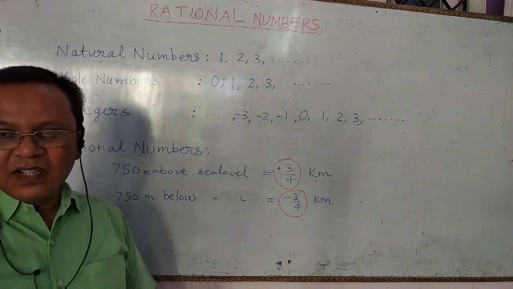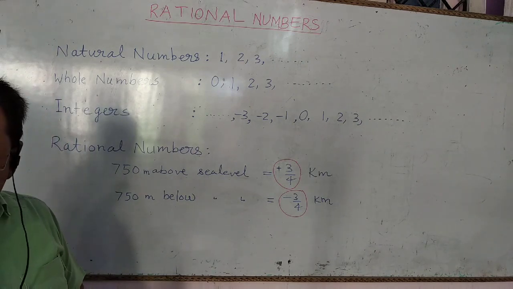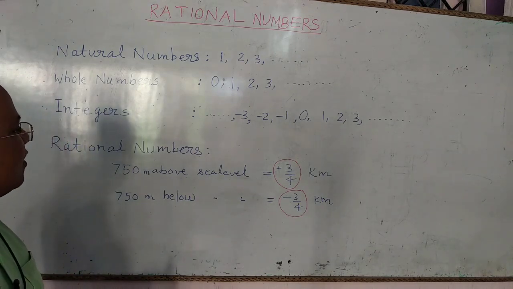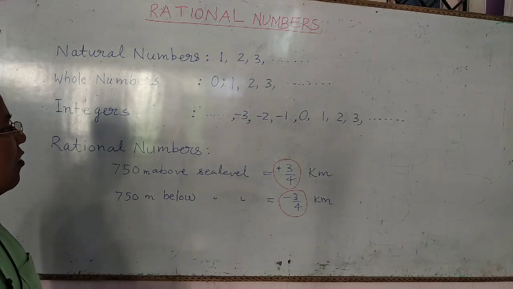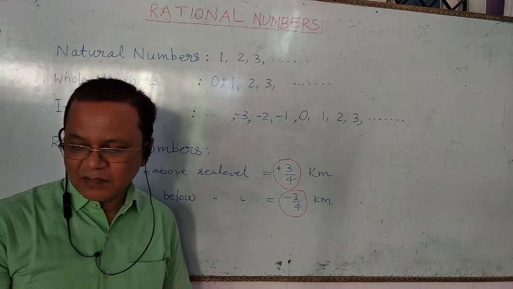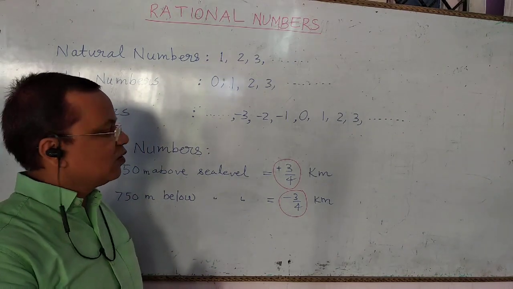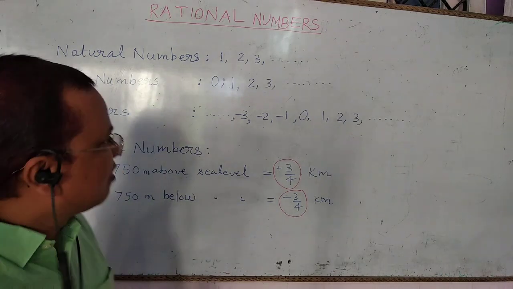So rational numbers can be defined as the numbers which can be written in the form of P upon Q. The numbers which can be written in the form of P upon Q are known as rational numbers.